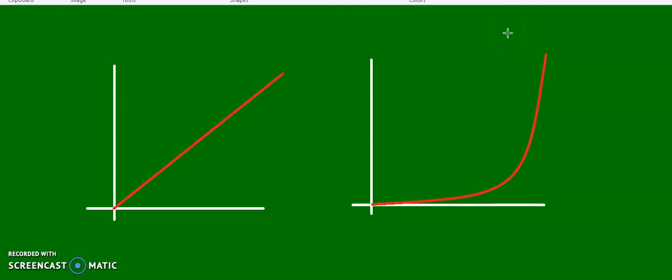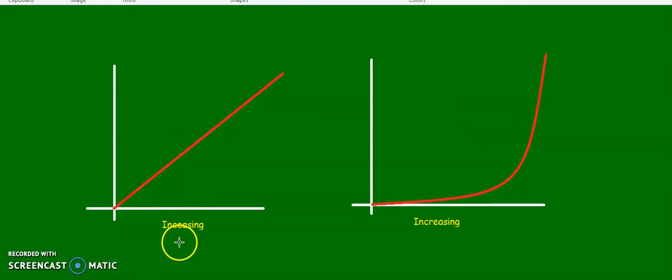Okay, let's look at these two graphs. What do these two graphs have in common? Can you tell me one thing that these two graphs have in common? Well, if we look, this one is going up. So it's increasing. This graph is increasing. And yeah, so is this one. It's increasing. Okay, so it's going up. So they're both increasing. Let's write that. Okay, so they're both increasing, but obviously they're not the same graph.